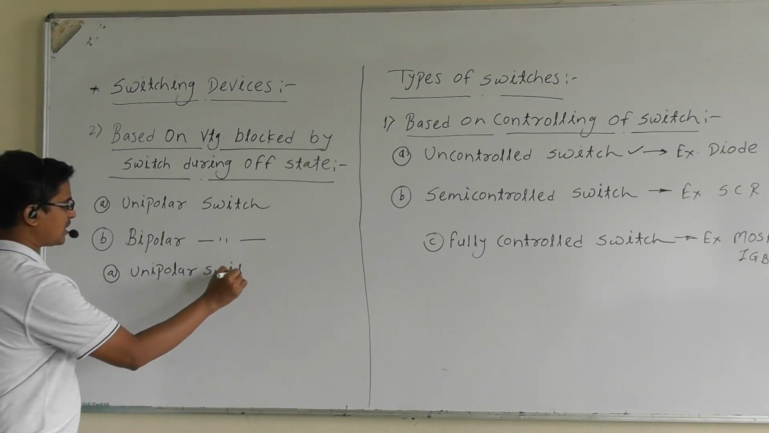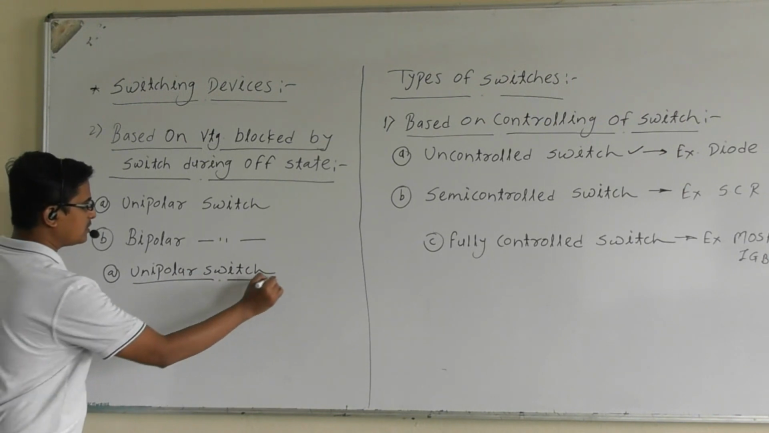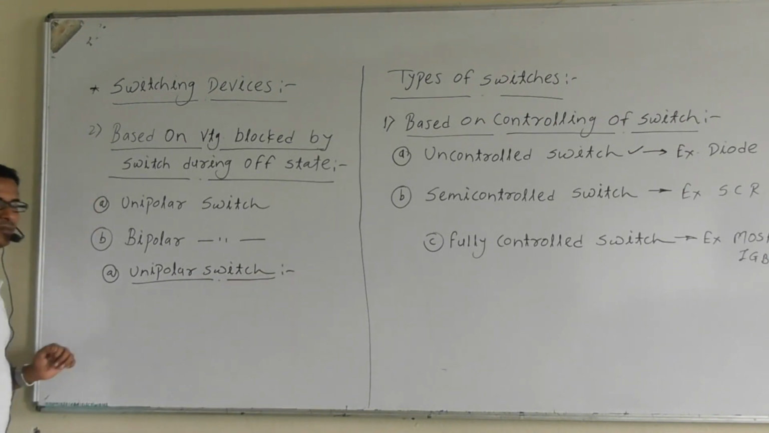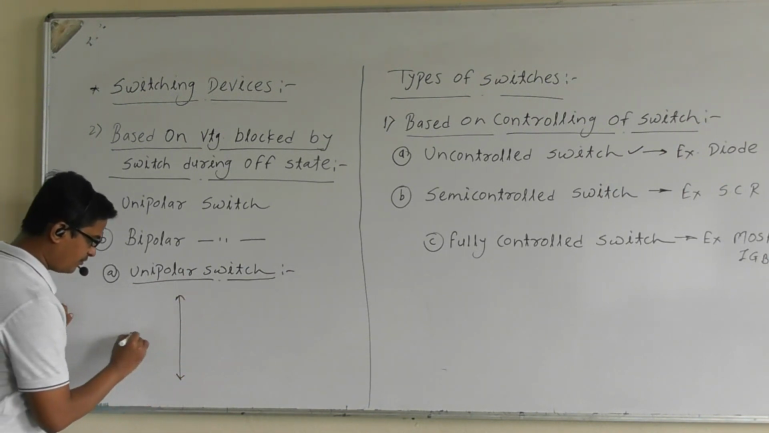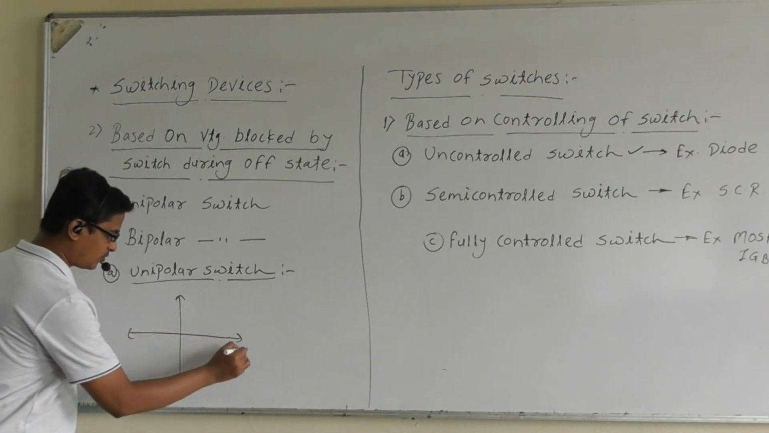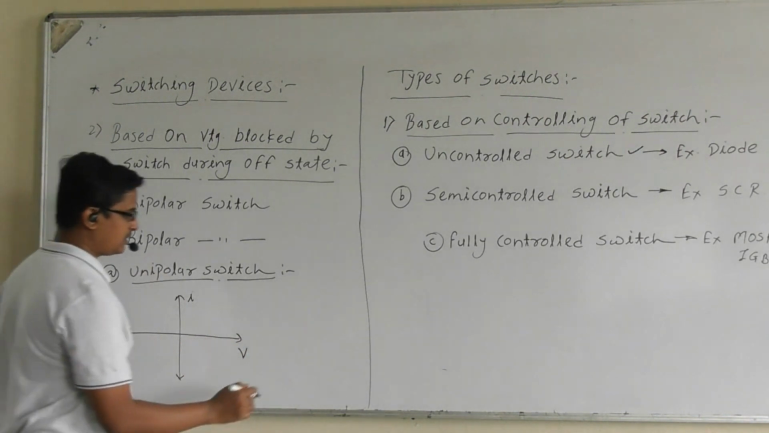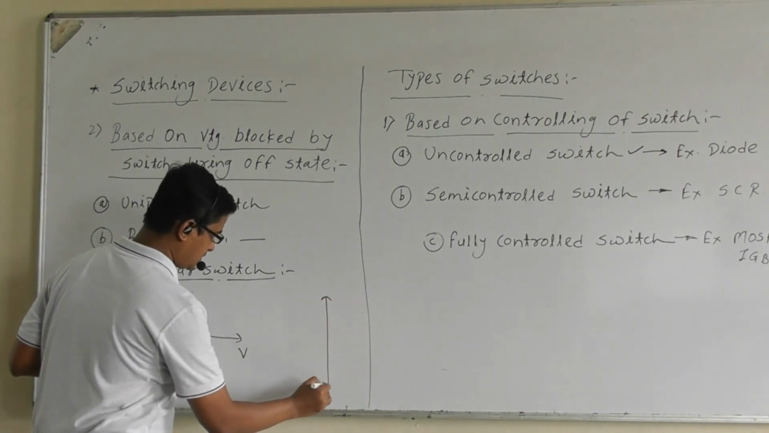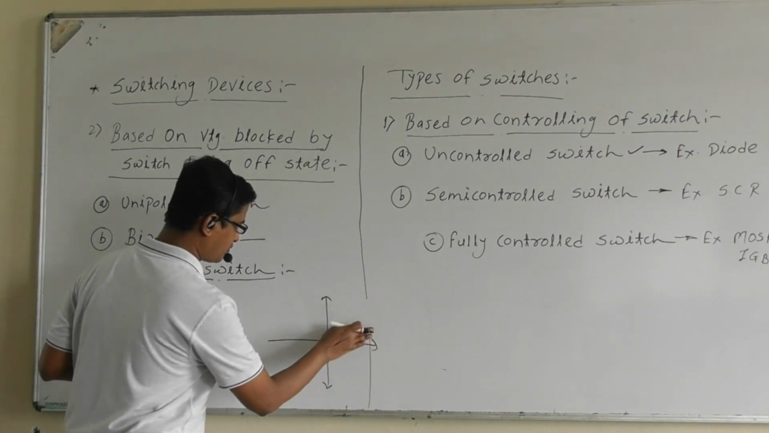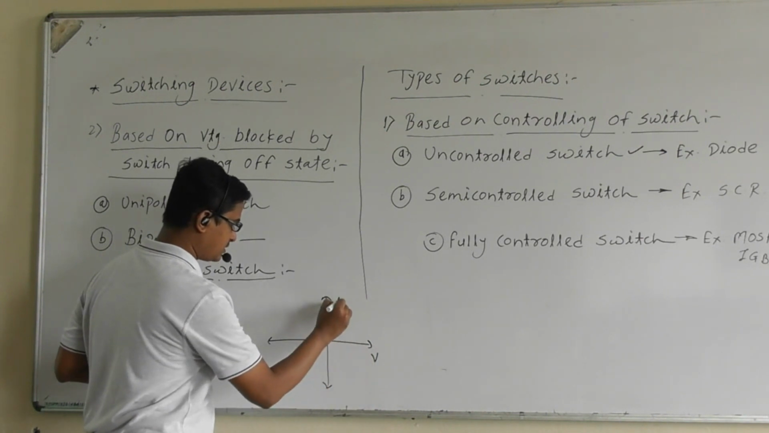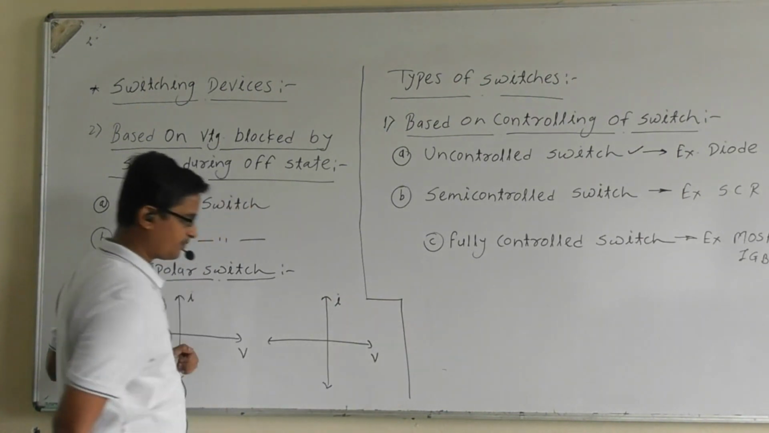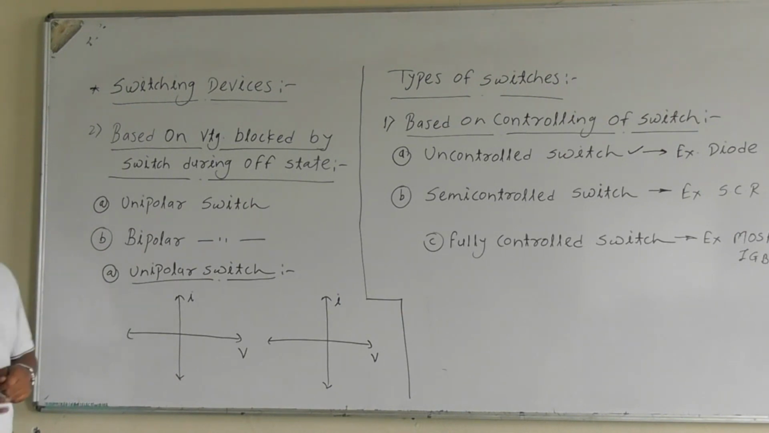Very important, because they have asked questions on static operating points. Unipolar switch. Let us discuss static operating points on the VI plane. This is voltage, this one is current. Next, this is also for the unipolar switch, voltage and current. So the unipolar switch blocks either forward voltage or reverse voltage during the off state.